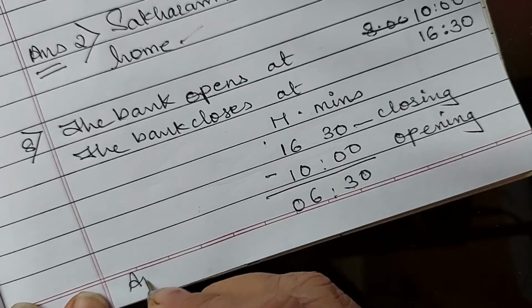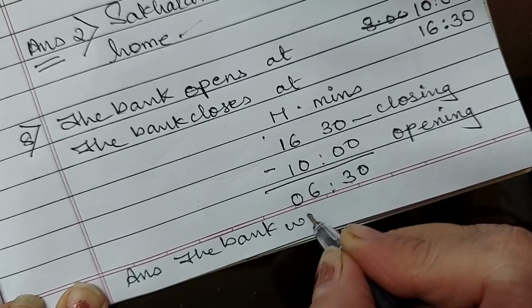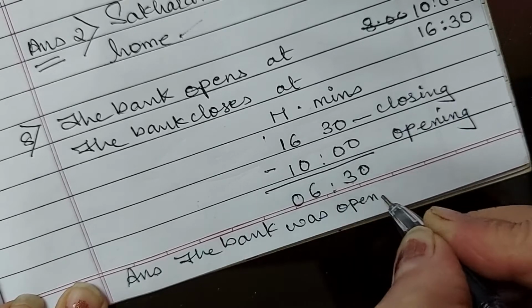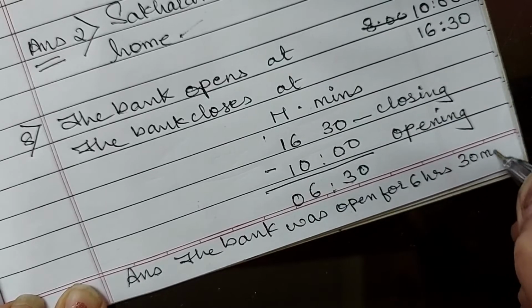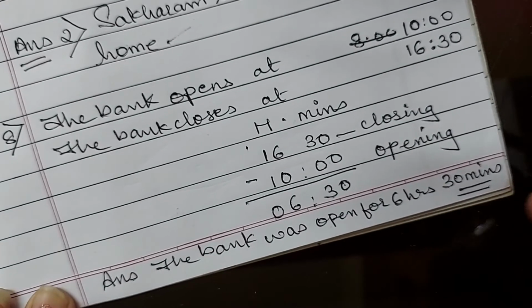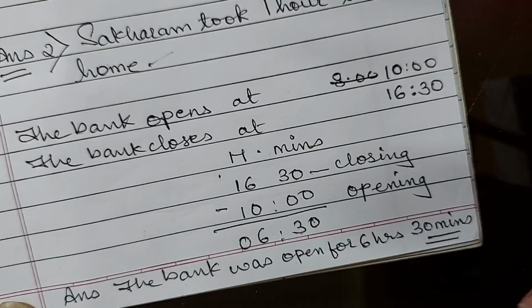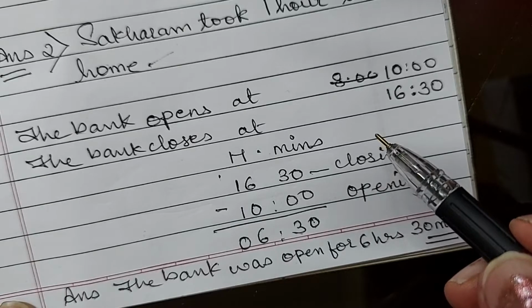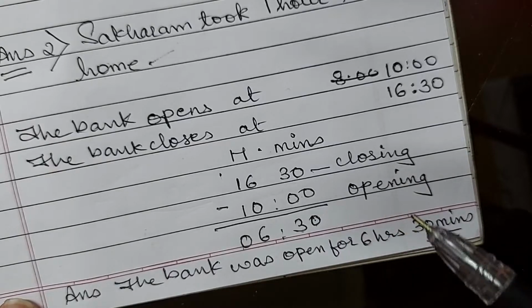So answer: the bank was open for 6 hours and 30 minutes. I hope you all have understood. Convert the time in 24-hour clock. Right? This 4:30 is in 12-hour clock. You convert it into 24-hour clock and then subtract. Right, children? 16 hours 30 minutes minus 10 hours is equal to 6 hours and 30 minutes. Right, children? Moving further to the next question.